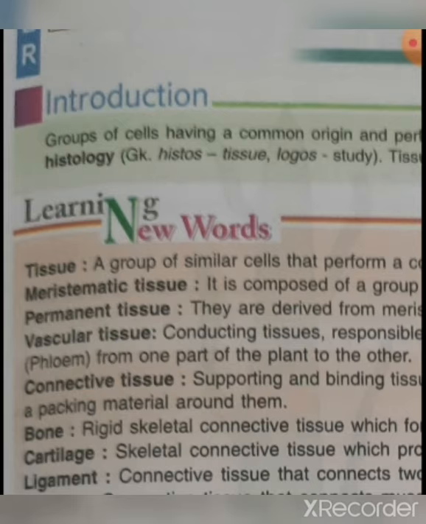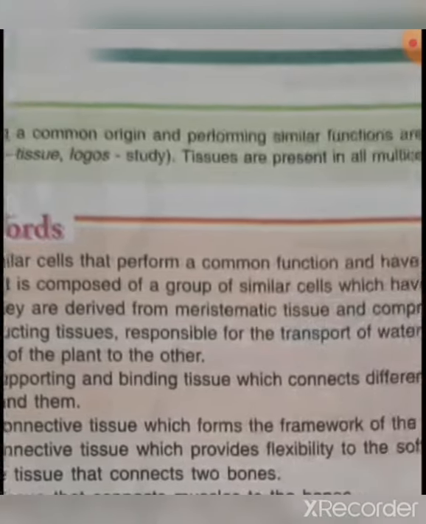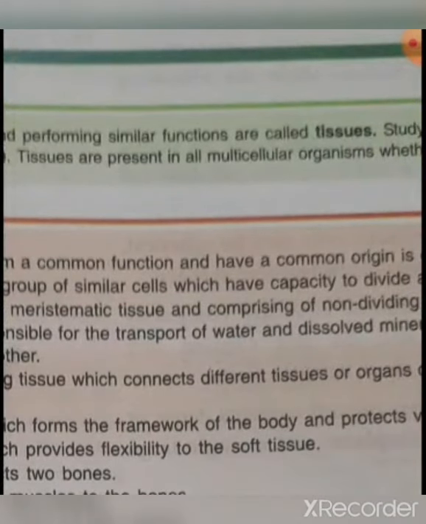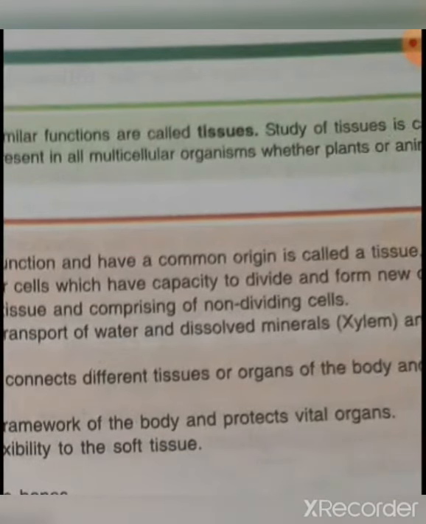Next are muscular tissues. So those tissues which contain contractile protein and cause either push or pull action in our body are called muscular tissues.